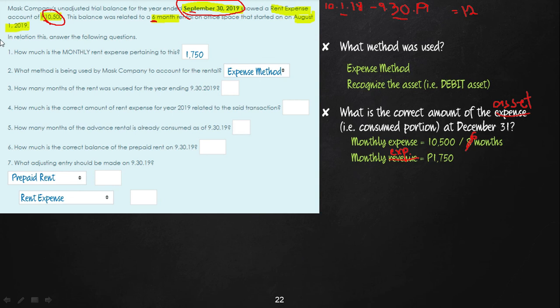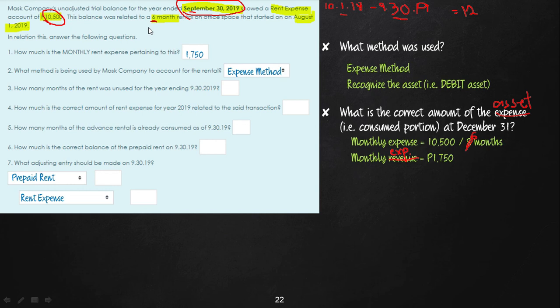So August 1. Count August, yes. Okay, August 1, so therefore August and then September. Even if you look at the calendar, August 1 to August 31, that's 1 month. September 1 to September 30, that's another month. And so therefore, the total months used of your rental on the office space is 2 months.